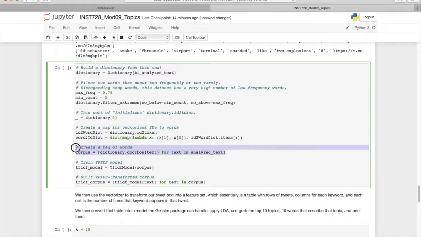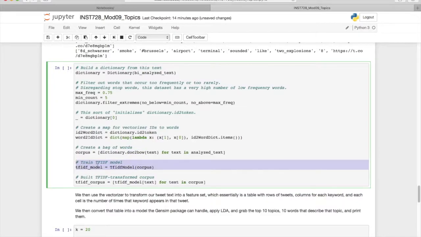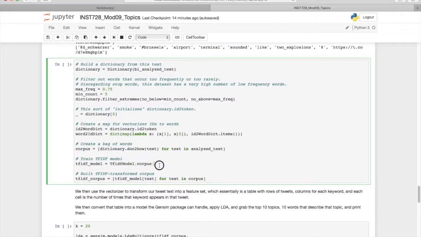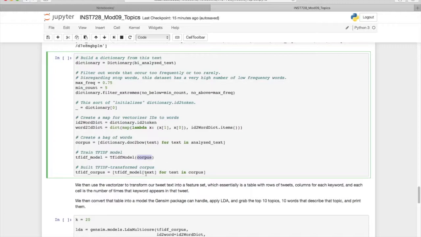All right. The next thing we do is we convert all of our tweets. So for all the text in our analyzed text, we'll convert them to the actual bag of words model here. So this is what this doc2bow function does. And then we'll train a TF-IDF model. So as I said, TF-IDF will downweight words that occur frequently in all of our documents. So those matter less to us. So we'll build this model from the bag of words corpus that we just created, and then we'll convert the corpus that we had to this TF-IDF corpus.